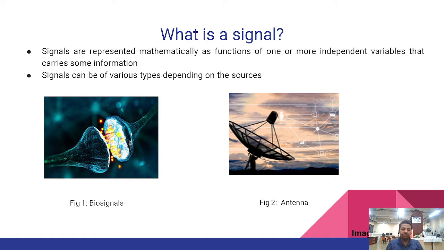There can be signals between the two cells, and this can be said as cell signaling. There can be signals between the two neurons. At the same time, there can be bioelectric signals, for example, ECG, electroencephalogram, etc. Also, we all know our antenna, which receives signals for communication purpose. At the same time, there can be various other sources of signals that we have in nature.